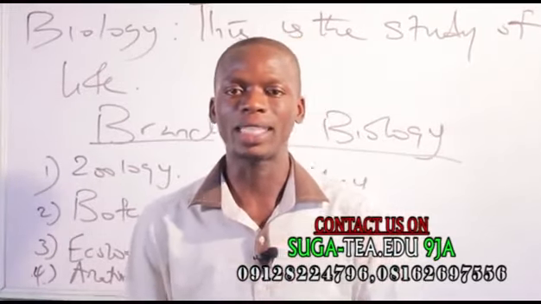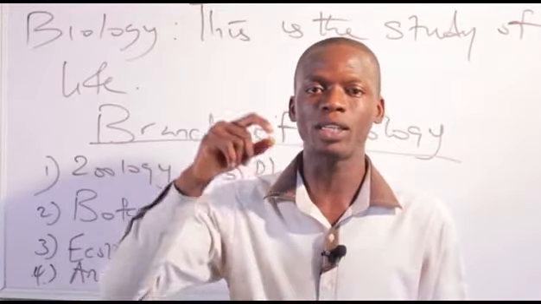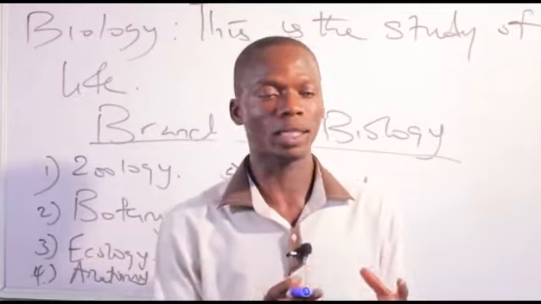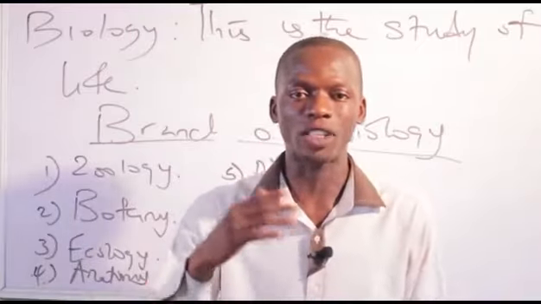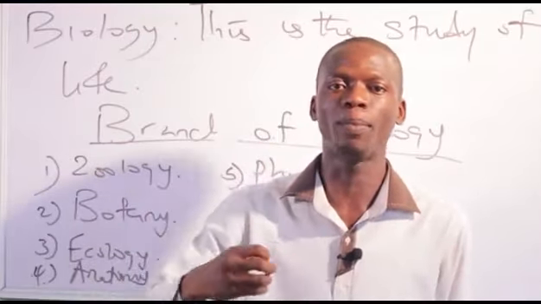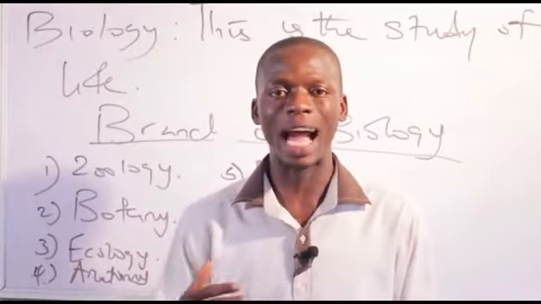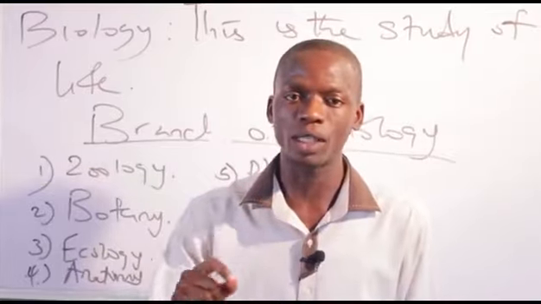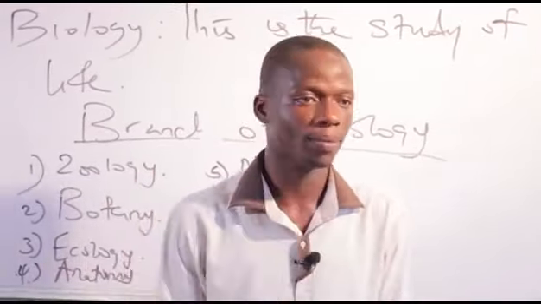Like I said earlier, anatomy studies structure, while physiology studies how the structures function. For example, an anatomist can study the shape of the head, the skeletal systems, but a physiologist will study how the blood flows, how the hands move, how the leg works. So anatomy studies the structure, while physiology studies the functions of various body parts.